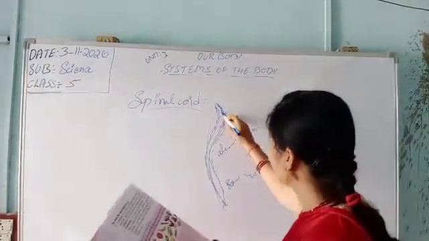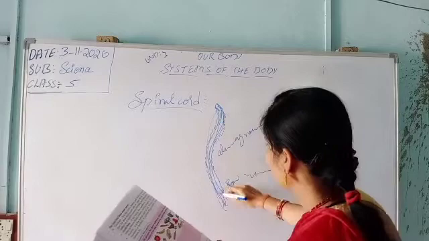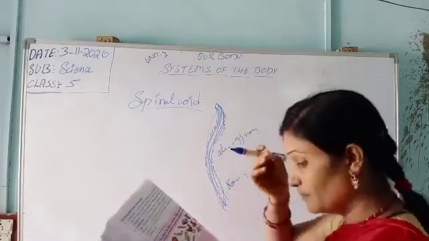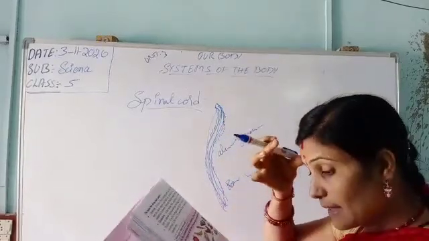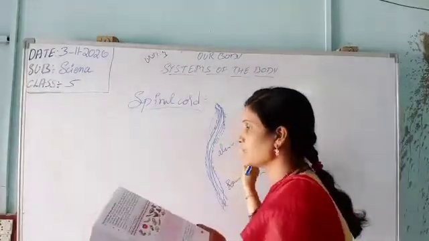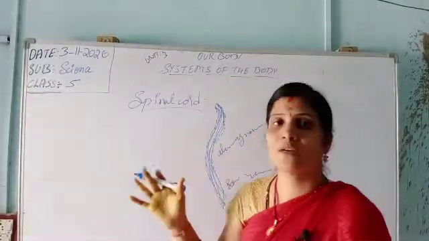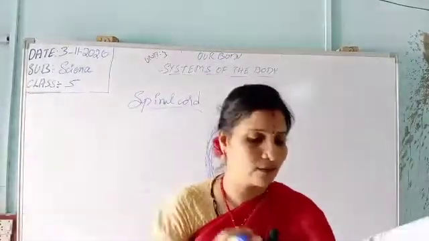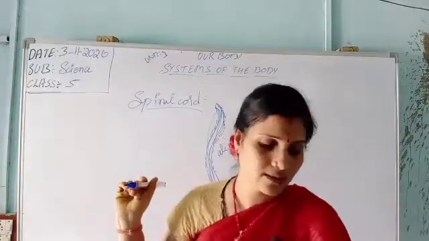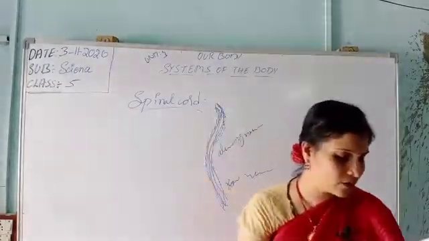You are seeing here that it is very thin, very thick. So it is a cord-like bundle of nerve cells. It is a bundle, like a bunch. Messages travel along the spinal cord.